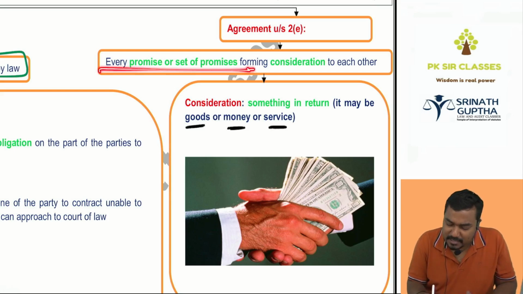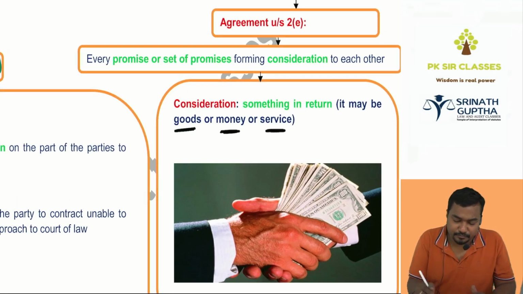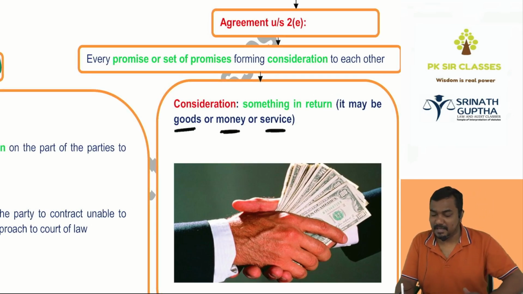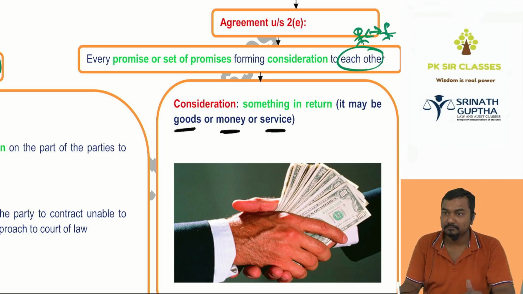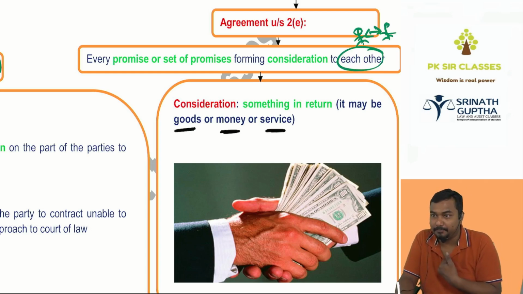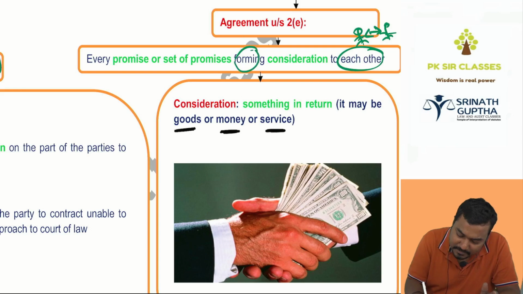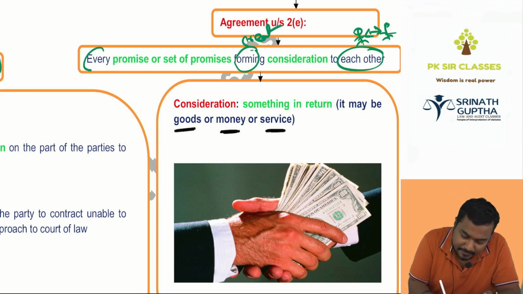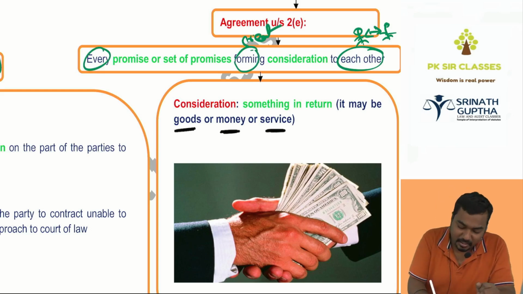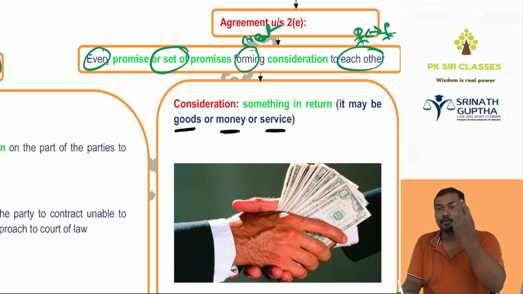So 2E explained what is an agreement: every promise or set of promises forming consideration to each other. I'm asking 2E, what is the meaning of each other? Each other means one for another. आपके लिए मैं, मेरे के लिए आप. Forming means creating. Every means every kind of. Set of means more than one. Here I don't know two words: one is promise, the other one is consideration.